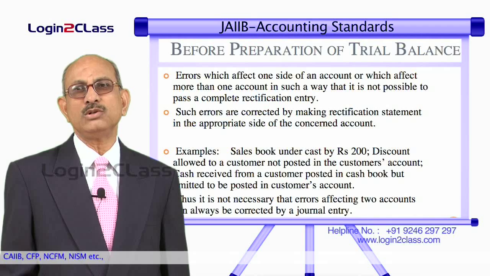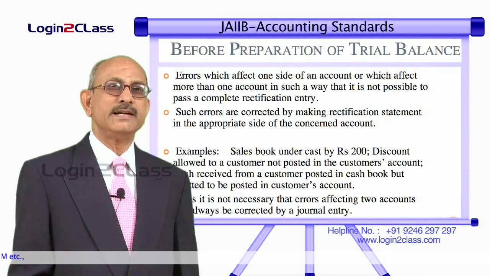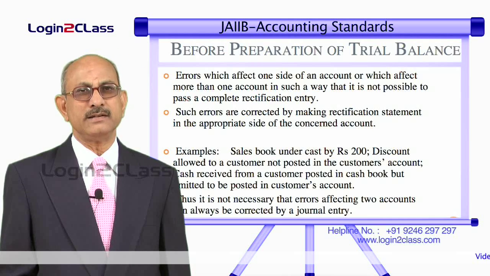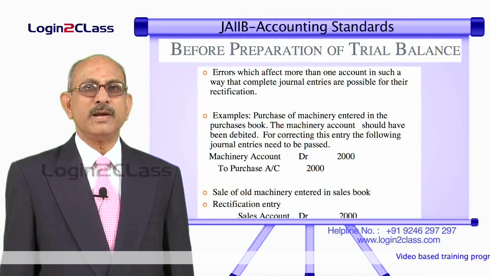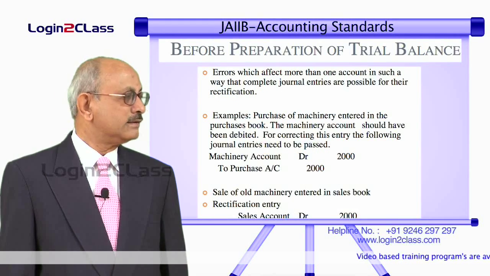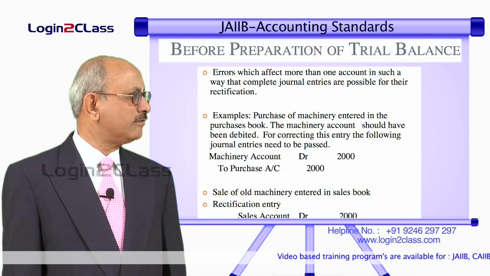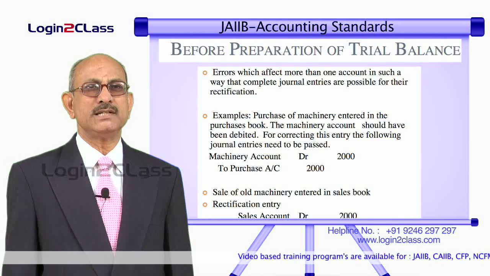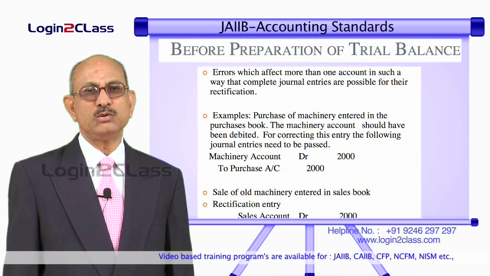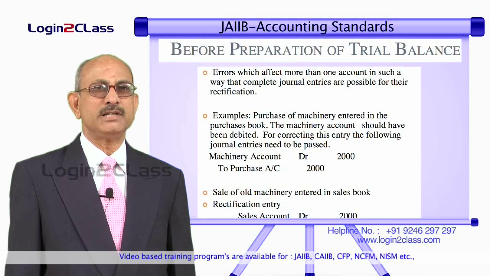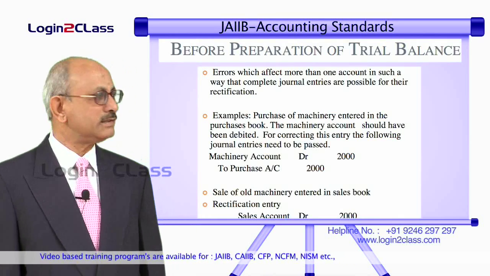That means there is no debit in this case, and in some other cases there need not be any credit also. There could be only a mistake on the debit side, in which case you have to only correct the debit side of the transaction. And there could be other errors where it is possible to pass a journal entry. That means errors affect more than one account, such that complete journal entries are possible for the rectification. That means if you have to credit some account and debit some other account, because both the accounts are showing wrong balances. There are mistakes in both the accounts.